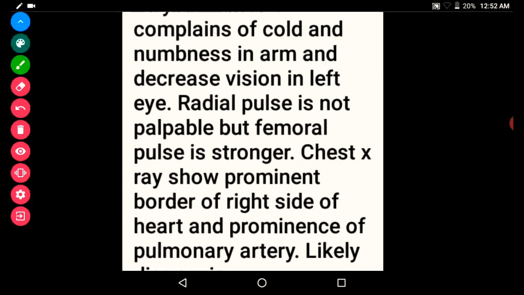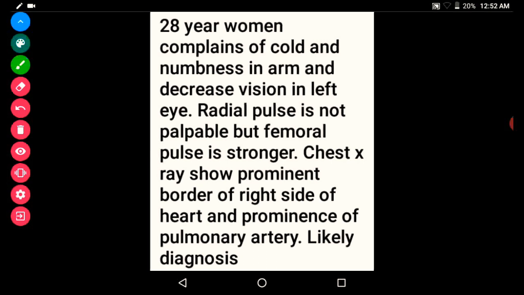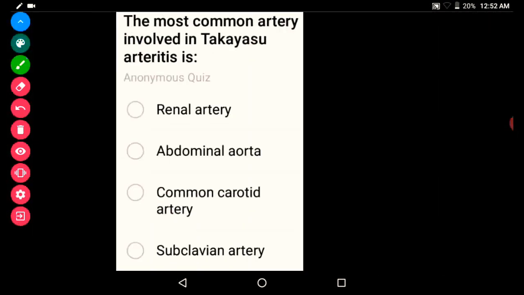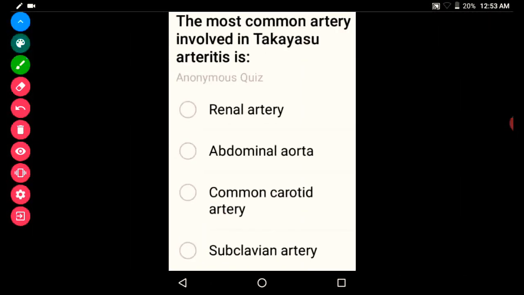Here also the patient complains of cold and numbness in the arms, decreased vision, radial pulse not palpable, and chest X-ray shows a prominent right border of the heart and prominence of the pulmonary artery. This is also a case of Takayasu arteritis. The most common artery involved in Takayasu arteritis is the subclavian artery. Second most commonly involved is the common carotid artery. Third is the aorta.